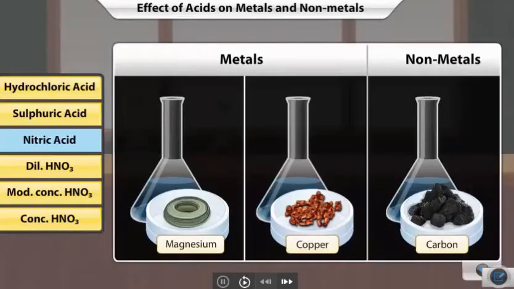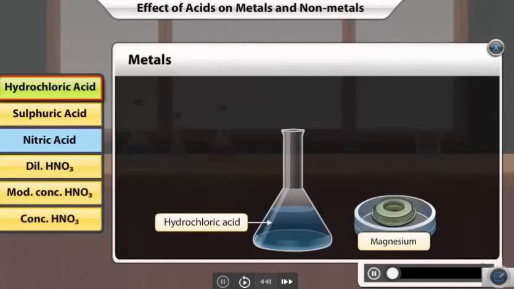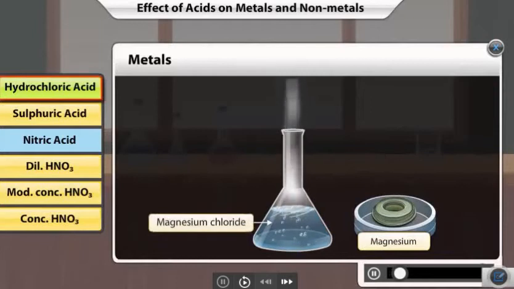Most metals react with acids. In contrast, most non-metals do not react with acids. Let's see how different acids react with magnesium, copper and carbon. Magnesium reacts with dilute hydrochloric acid to form a salt, magnesium chloride, while liberating hydrogen gas.